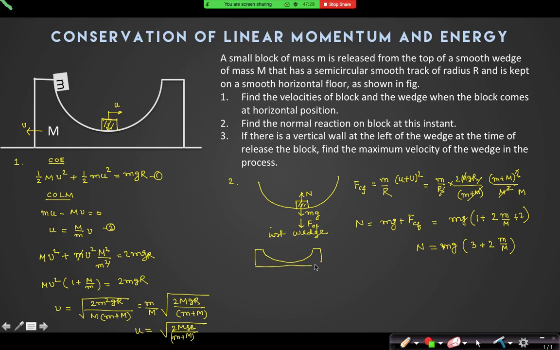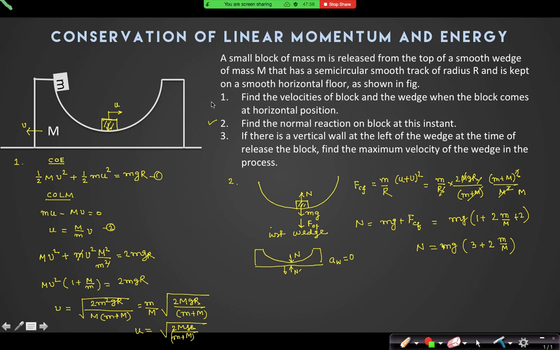On the bigger wedge, the only forces are weight, normal reaction by the ground and the normal reaction by the block. But when the block is at the lowest point, in which direction is the block providing normal reaction? In this direction. Ground is providing normal reaction and the weight. So is there any horizontal force acting on it? No, sir. So the acceleration of the wedge is 0.